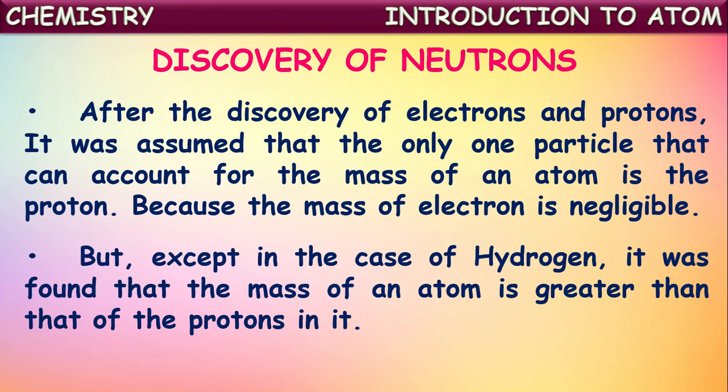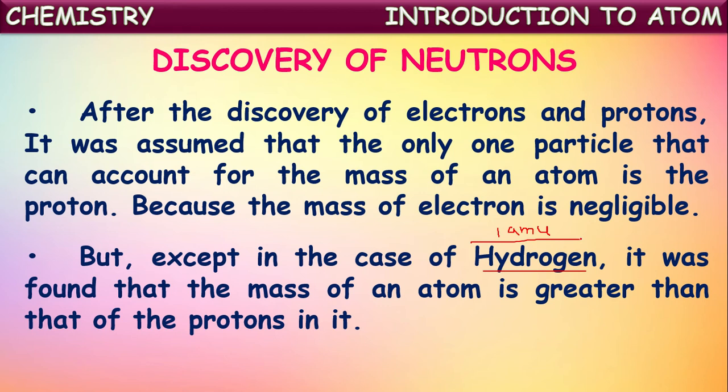When they tried to calculate the mass of hydrogen atoms, they succeeded based upon this assumption, because hydrogen has one electron and one proton. Since the mass of an electron is negligible, the mass of a hydrogen atom is nothing but the mass of the proton present in it. One proton is there, so the mass of a hydrogen atom is the mass of one proton. So it is practically true in the case of hydrogen. The mass of hydrogen is around 1 amu, because there is one proton, and its mass is nearly 1 amu.